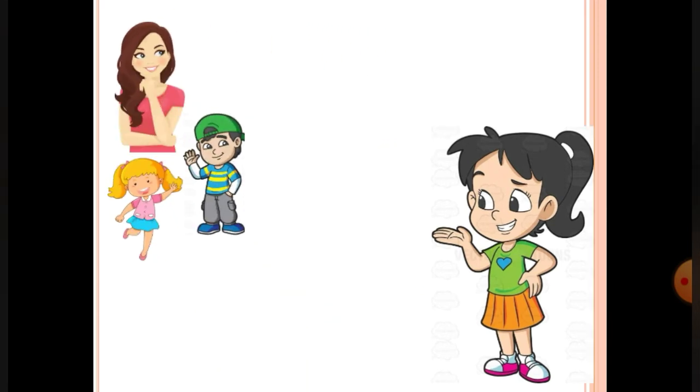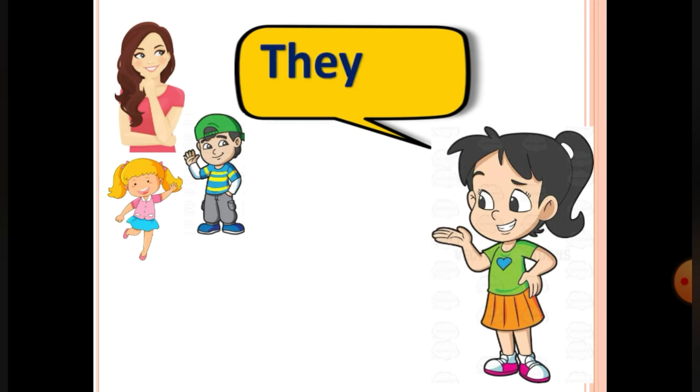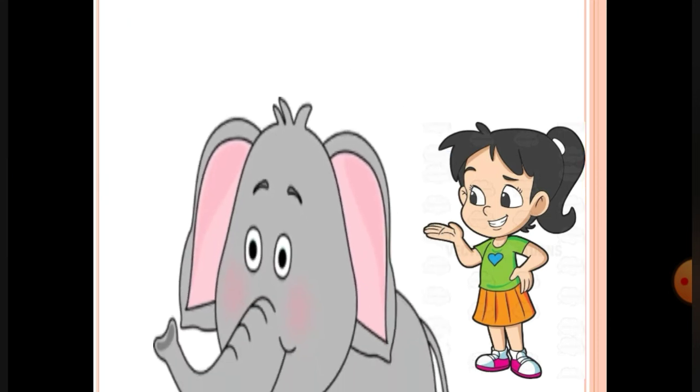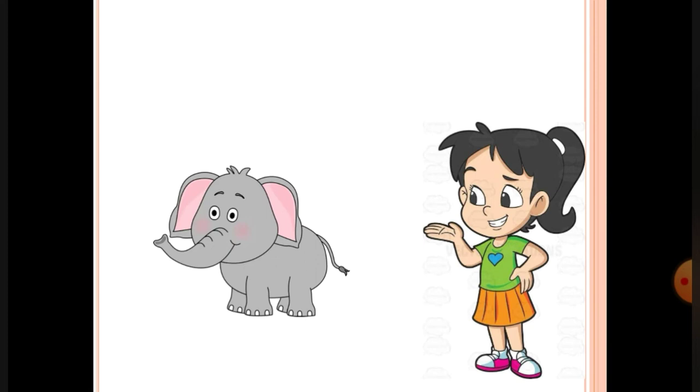Here the girl is talking about more than one person, but she is not including herself in that. She is telling us about those persons. That time she can use personal pronoun they. So she can make the sentence like, they are my friends. In the next picture, you can see here is an elephant.